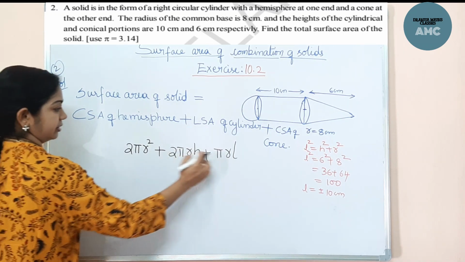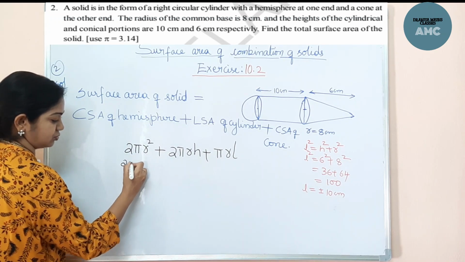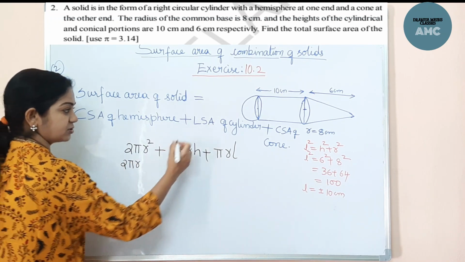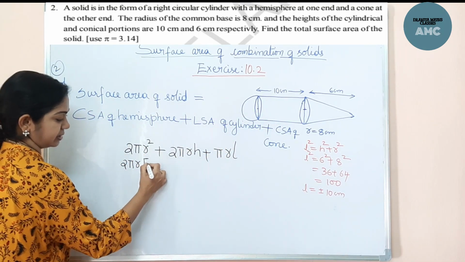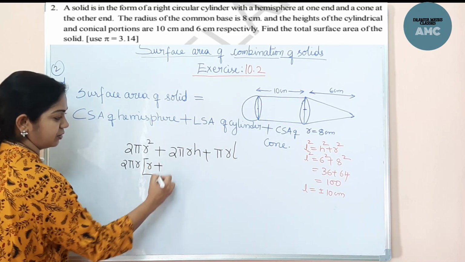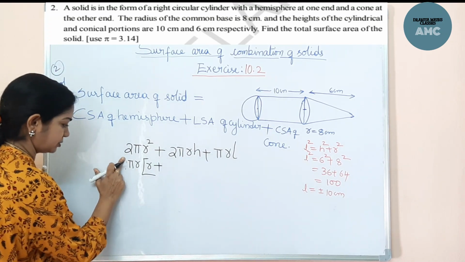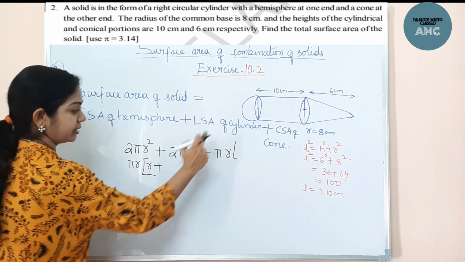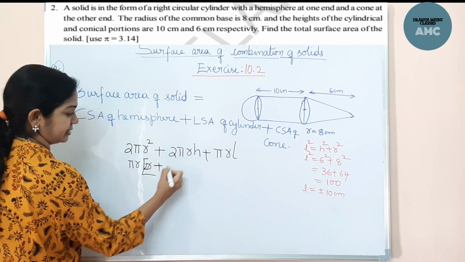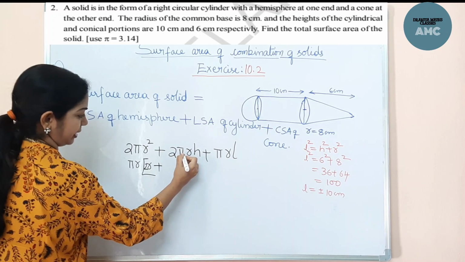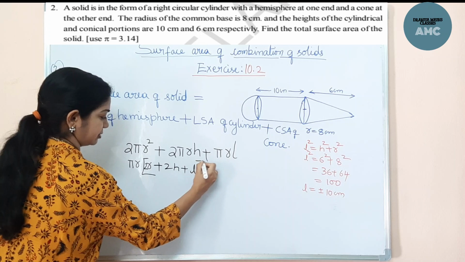Now in these three, I will take the common factor out. R is common because they have the same base. 2 is not there in the cone term, so I shouldn't take 2 out. Only pi r is common in all three. So this comes to pi r times (2r plus 2h plus L).